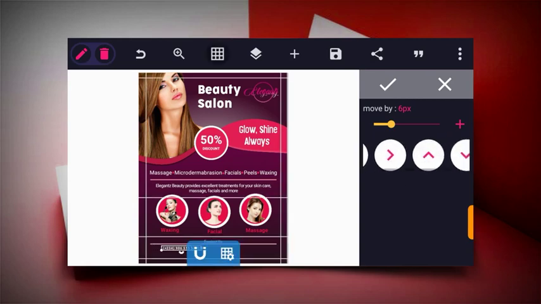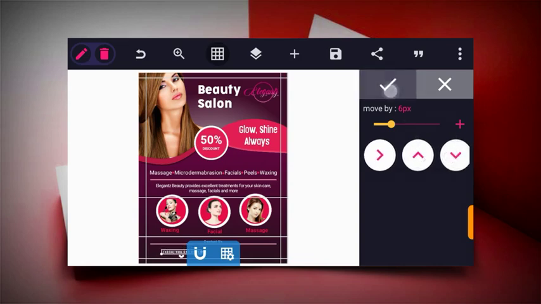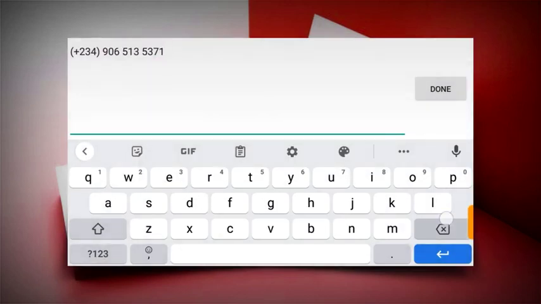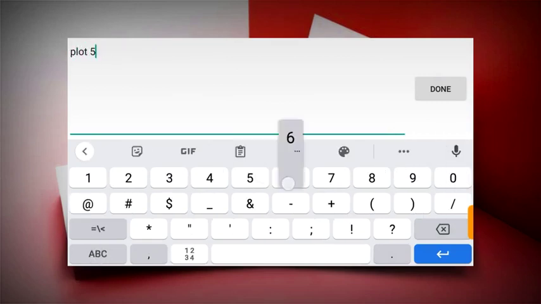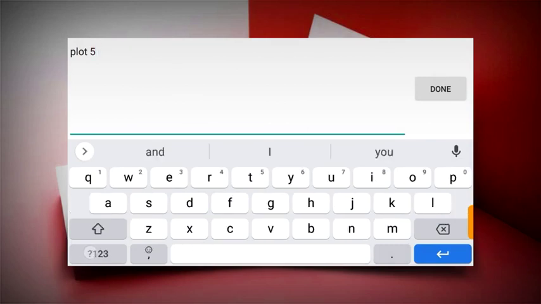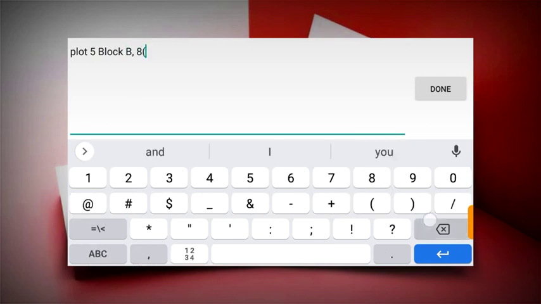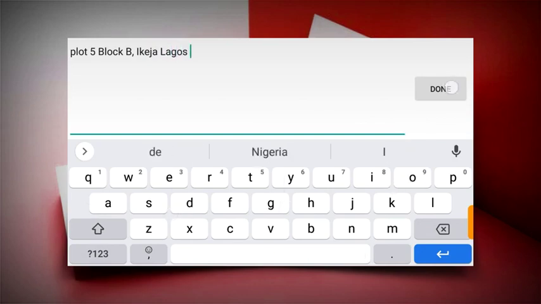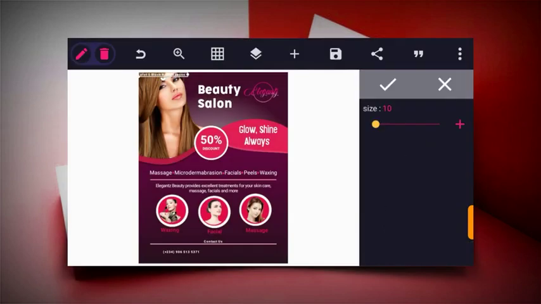Remember, it shouldn't cross the borders. And then your location here, copy and then type in your location, and then position it at the bottom.